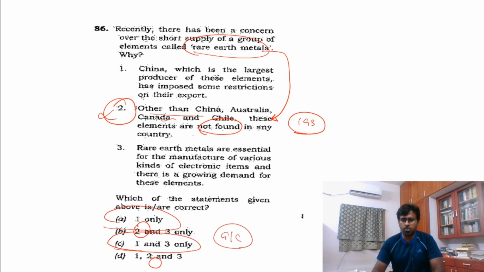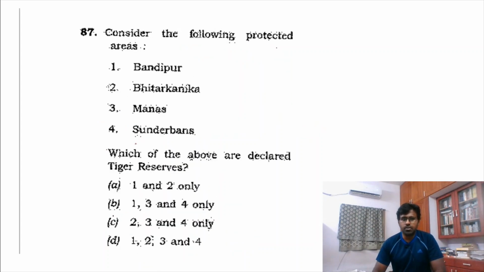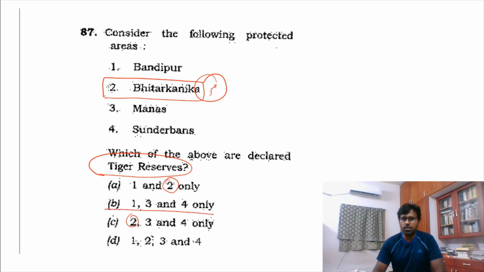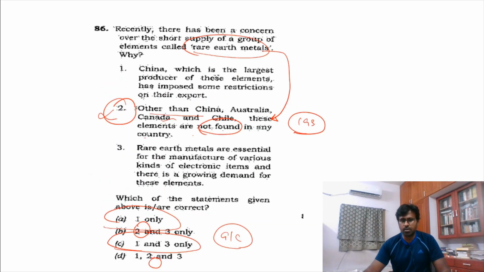But I'm not going to use it as an easy question. Then come to this point, same thing again. This is not an easy question, but tiger reserves, if you see, this Bhitarkanika is not a tiger reserve. Just to remove this one option, see this, everything goes off. When you read, you will understand that this is not a tiger reserve, and only one option is left when you remove Bhitarkanika. The other ones, Bandipur, Manas, Sundarbans, are tiger reserves. But this is not an easy question.